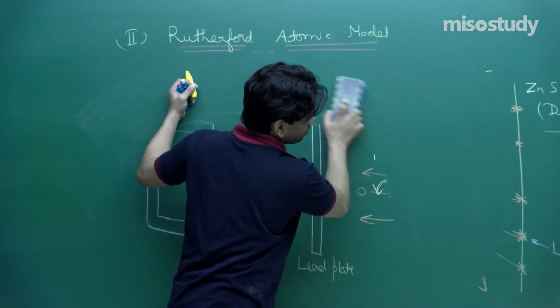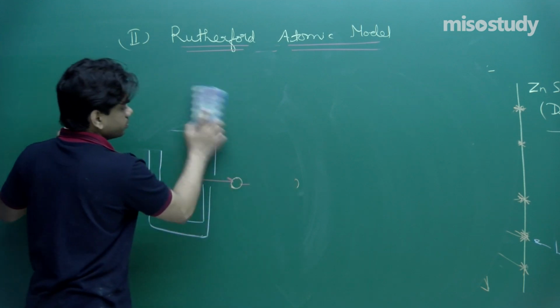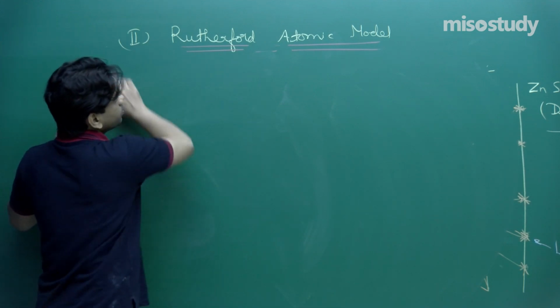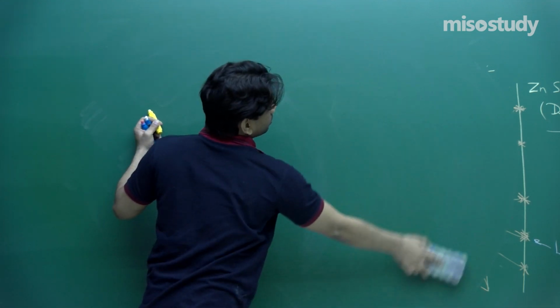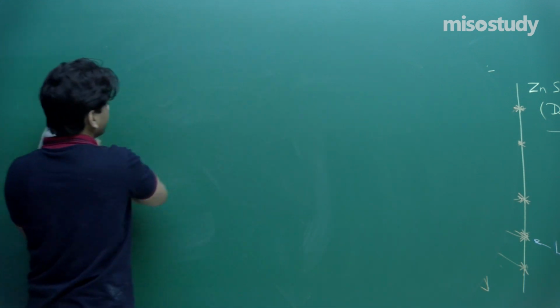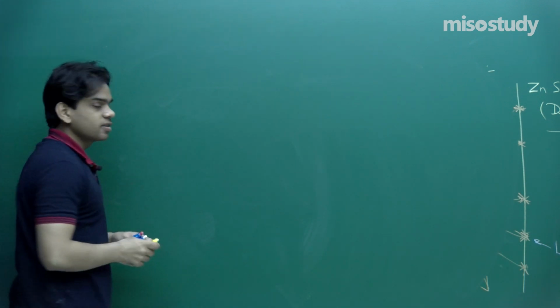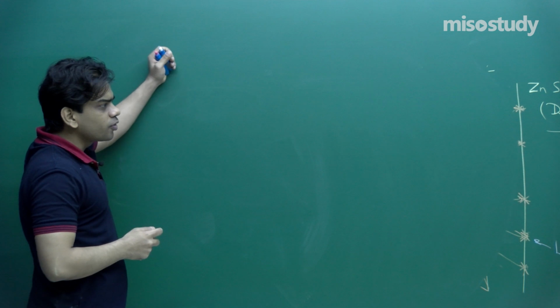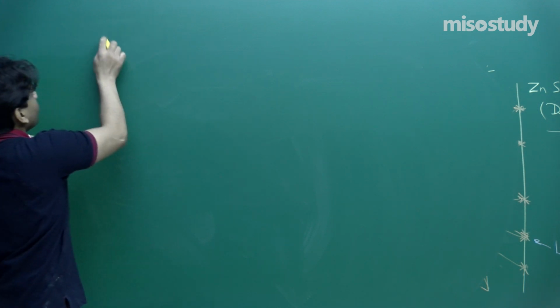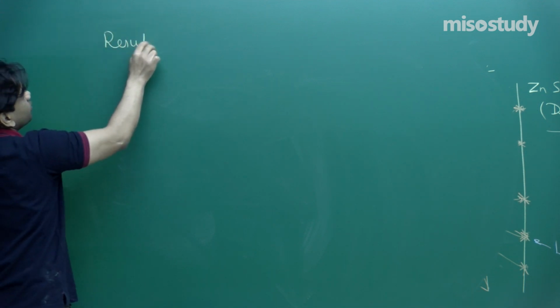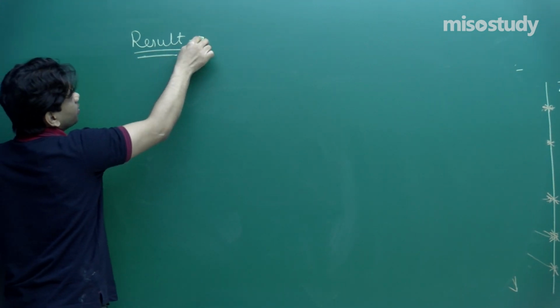So after doing this experiment, let's try to come up with the result of this experiment, of all this phenomena. What result can be drawn? So let's talk about the result from this phenomena.